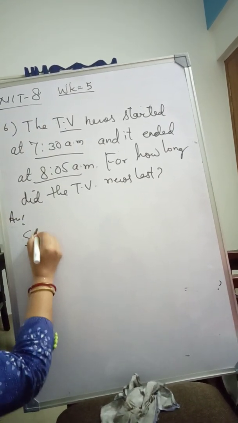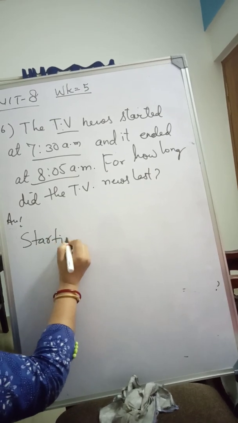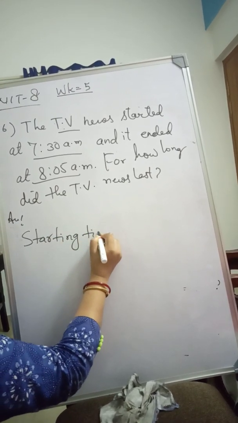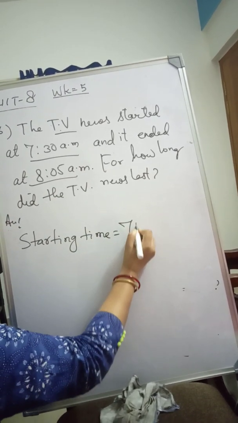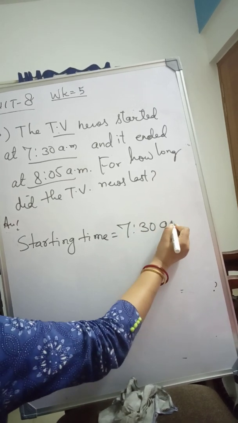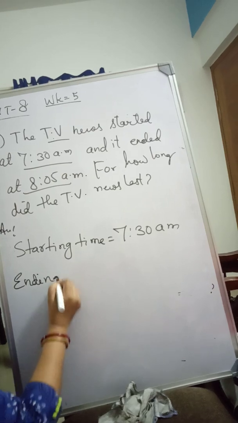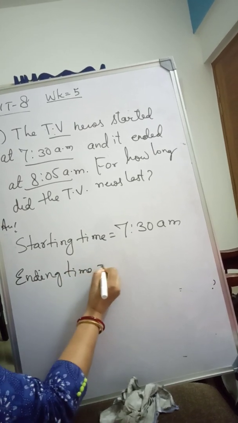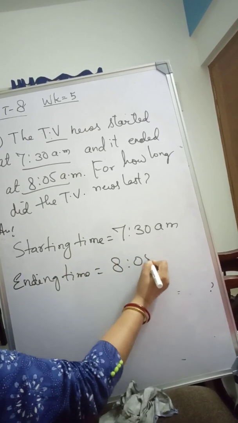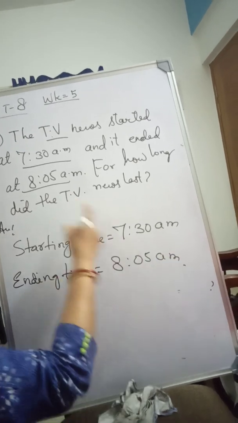So the starting time is equal to 7:30 a.m. and the ending time, the concluding time, is 8:05 a.m. So how long?